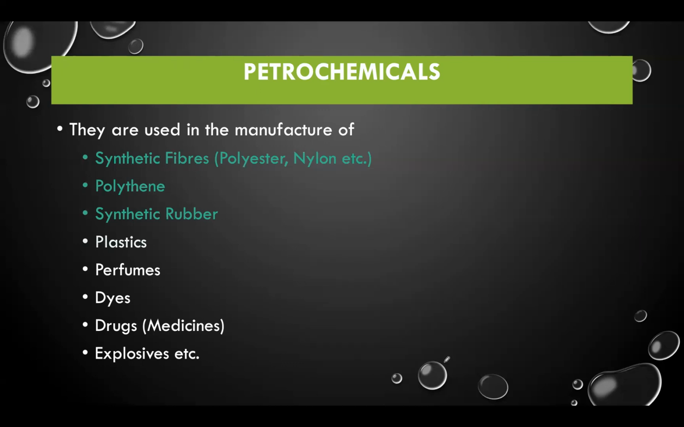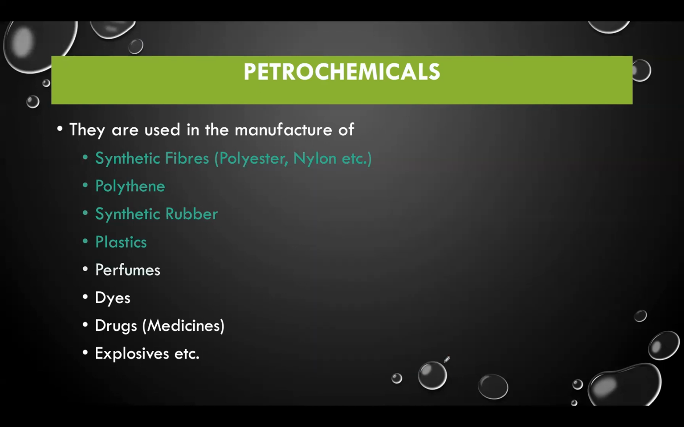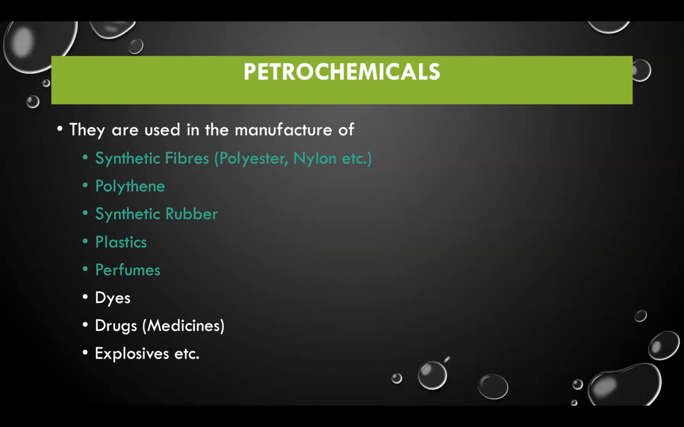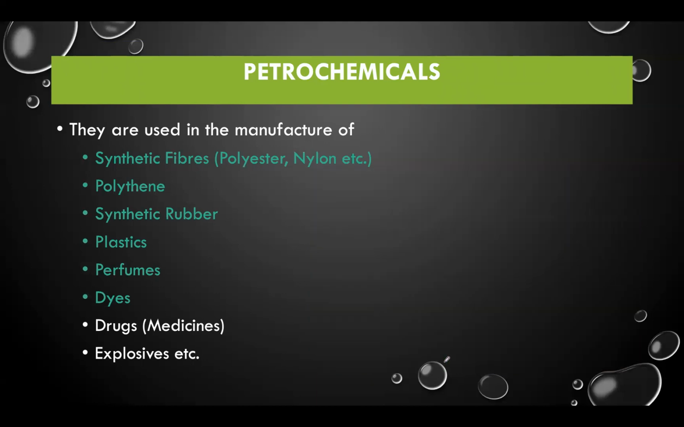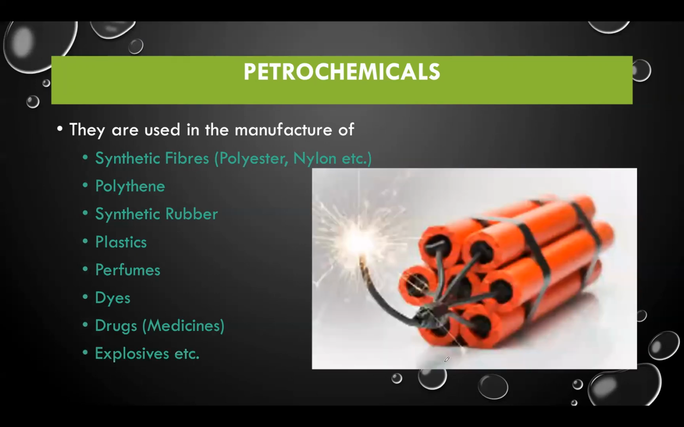And plastics, which are very commonly used in our day-to-day life. We use lots of plastic products that also belong to the petrochemicals. Next, the perfumes that we use are also petrochemicals. Next we can prepare paints or dyes, you can say. And drugs or medicines are another product that we obtain from petrochemicals. Last but not least, we can also obtain explosives. We can prepare explosive materials from the petrochemicals.